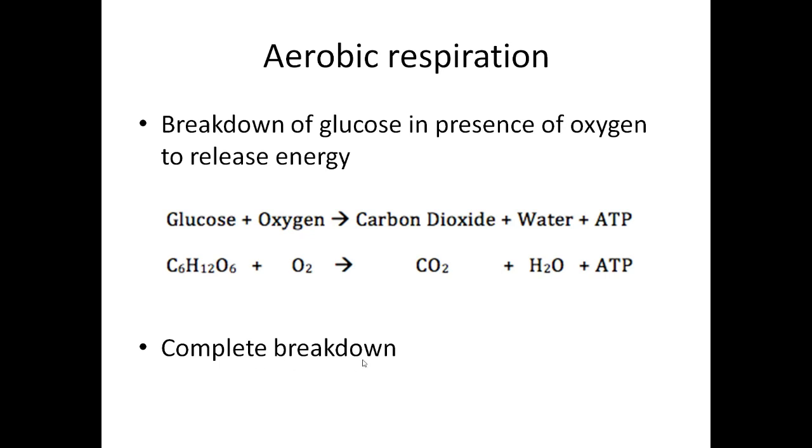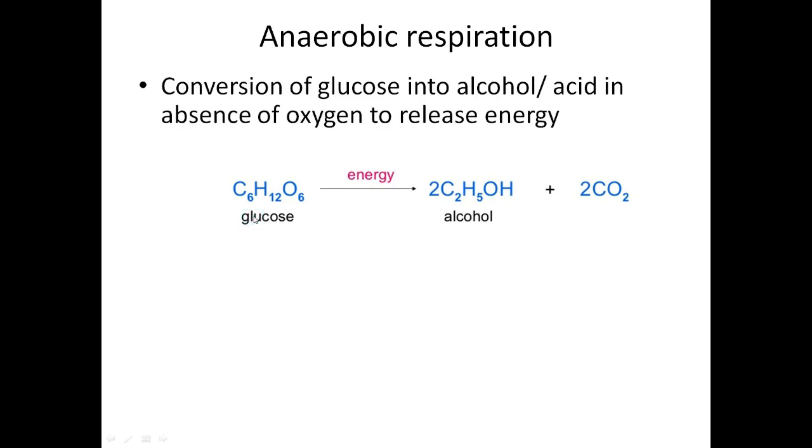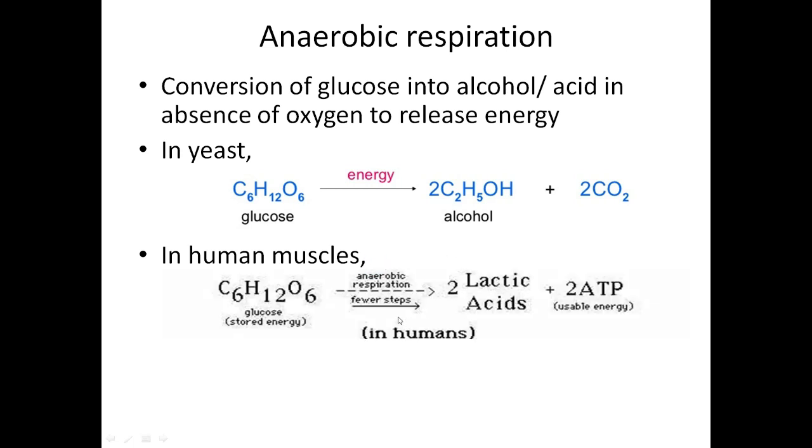What do we mean by anaerobic respiration? Respiration that takes place in the absence of oxygen. During this type of respiration, either alcohol or acid is produced. If we take yeast, alcohol will be the byproduct. Another example is in human muscles during vigorous exercise. Human cellular respiration is aerobic, but in some organs, especially in muscles, anaerobic respiration takes place when there is a demand for energy.